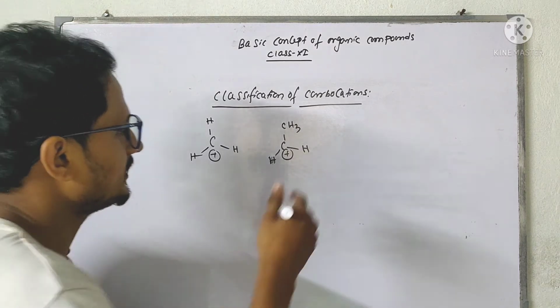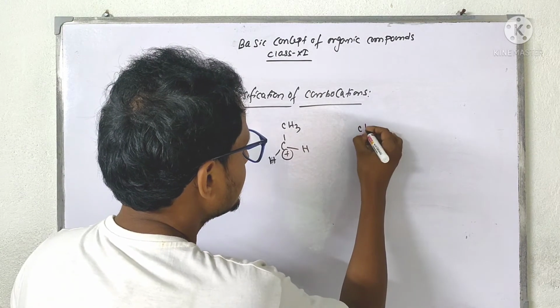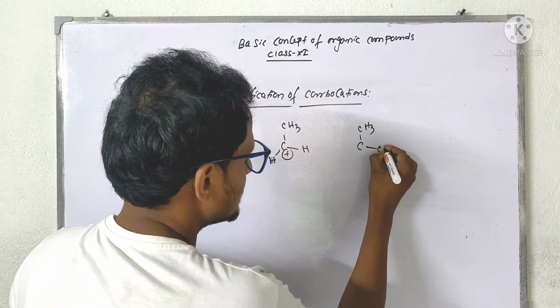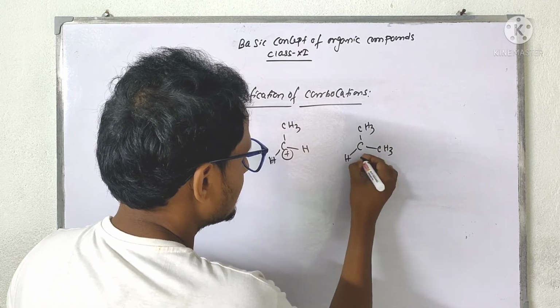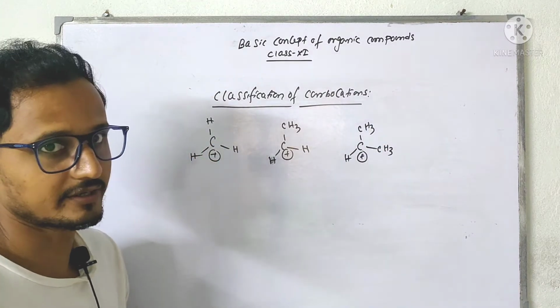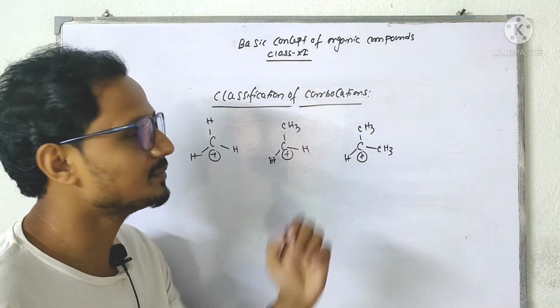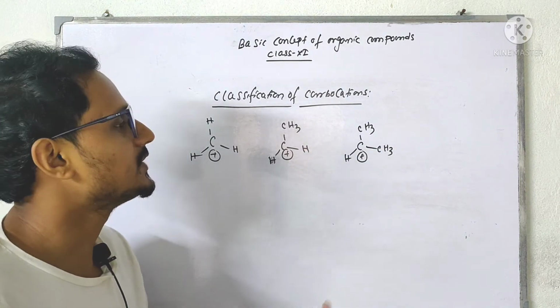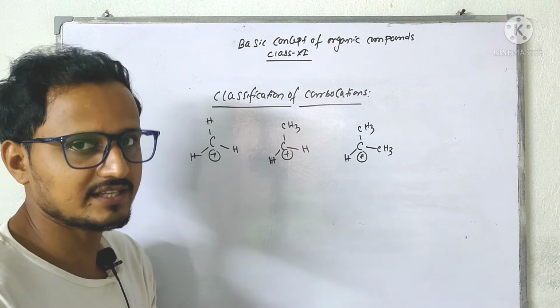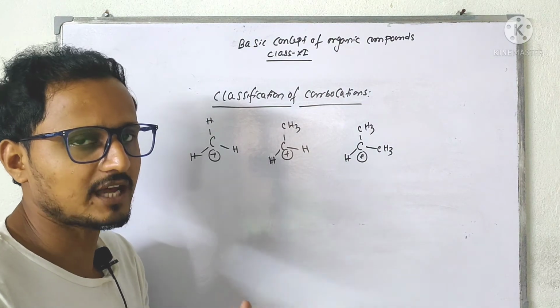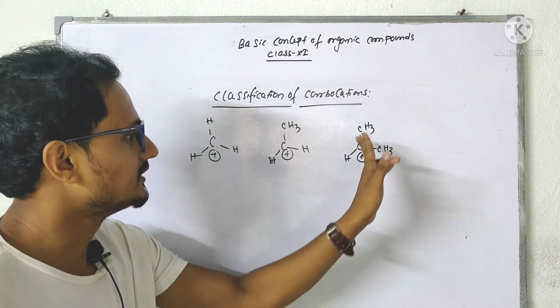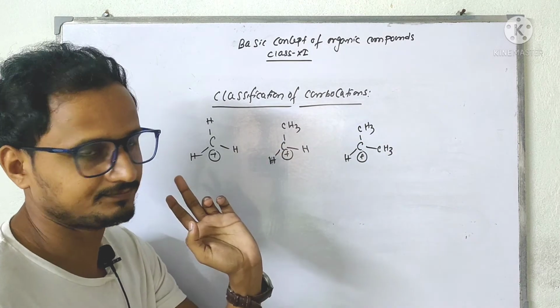Now if another hydrogen is replaced by another methyl group, we are getting another carbocation. That means these methyl groups are the alkyl groups. You can write different alkyl groups here also, but I am just writing to show the carbons.